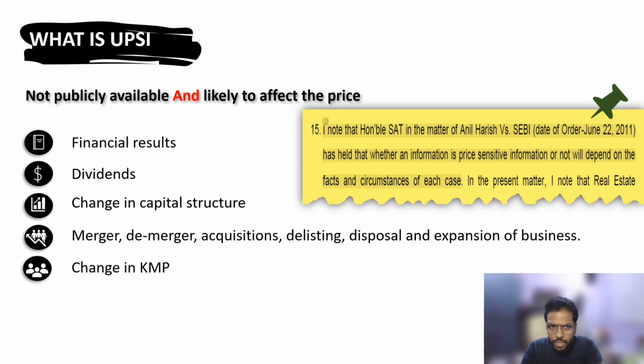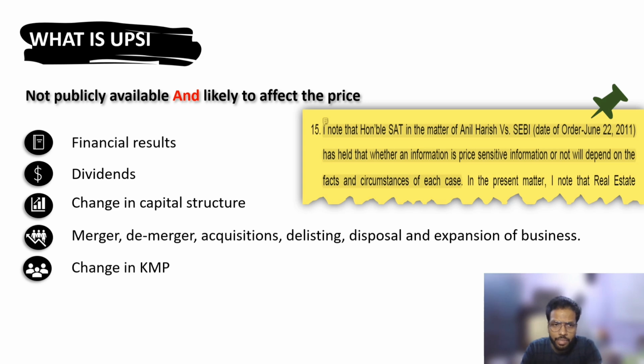Being a very subjective criteria, there is an illustration provided in the regulation itself, or I would say the deeming provision or deeming fiction, that these items by default are considered to be UPSI, which are financial results, dividends, change in the capital structure, merger, demerger, acquisition, delisting, disposal, expansion of business, and change in KMP.